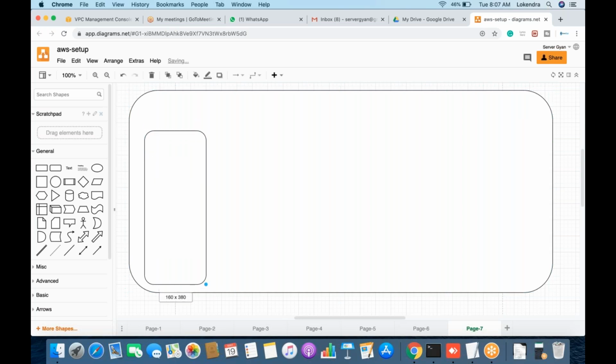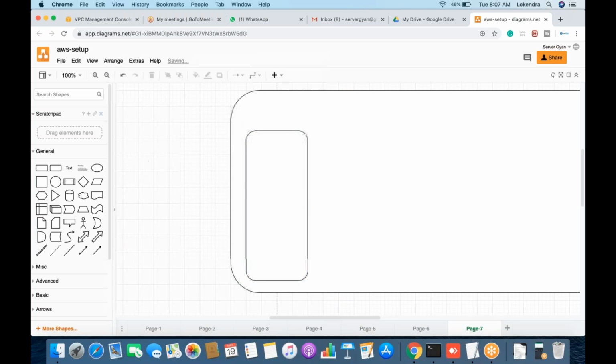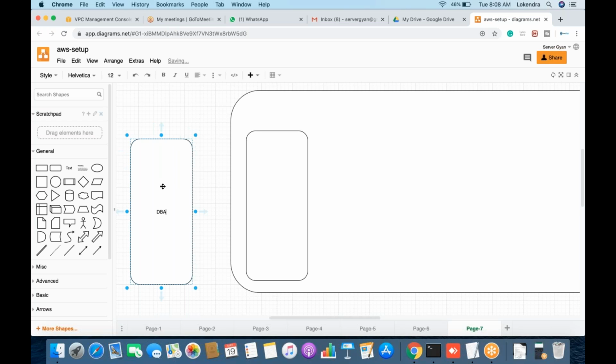Fine. So how to create a VPC and how to design that first. First of all, we need to understand what type of services we have. Like we have database, we have application. Let us write that down here. First of all, database. When we are talking about database, it could be MySQL, Postgres, Oracle, MS SQL, or whatsoever database you can think of. So it could be anyone.